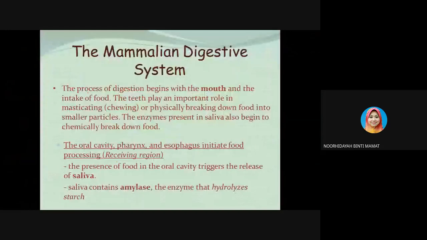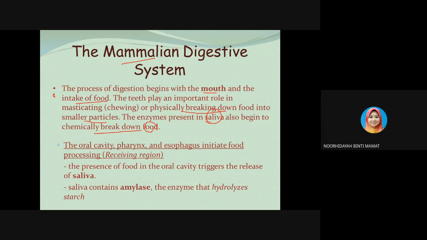So the process of digestion begins with the mouth and the intake of food. This begins in the first opening of the alimentary canal in the mammalian. The teeth play an important role in masticating, which is chewing, or physically breaking down the food into smaller particles. The enzyme present in saliva also begins to chemically break down the food. So this is the starting of the process of digestion in the mammalian.